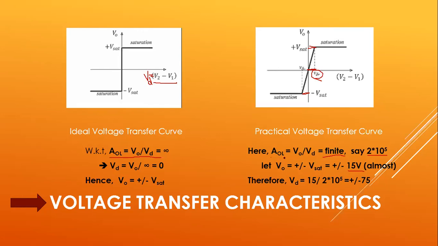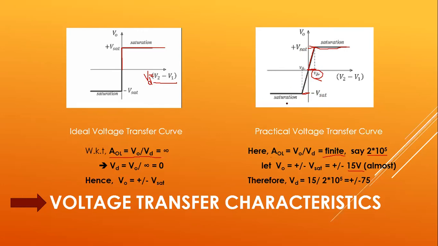If you consider AOL equal to 2 into 10 to the power of 5 and V0 equal to plus or minus 15, then if you substitute both the values in the above expression, you will get Vd equal to plus or minus 75. If you consider this value, you will get a graph like this. It will increase linearly. Here we have a straight increase like this, and it remains at the same level. But if you see the practical characteristics, it may take some angle, that is, it increases linearly to some point, and after reaching plus Vsat, it remains at this saturation voltage itself.